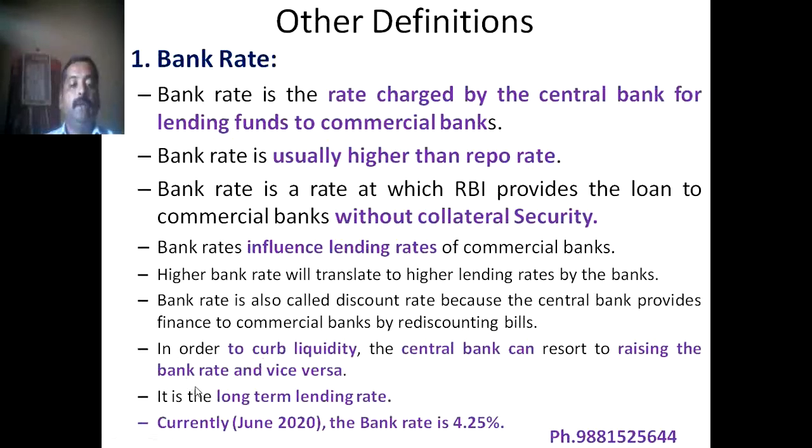So it will increase the liquidity. So in short, when the bank rate increases, the liquidity gets controlled, and when bank rate reduces, the liquidity in the market increases. So we say liquidity and bank rate are vice versa to each other.